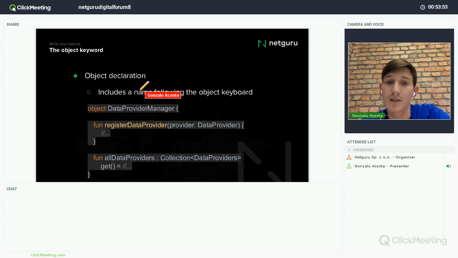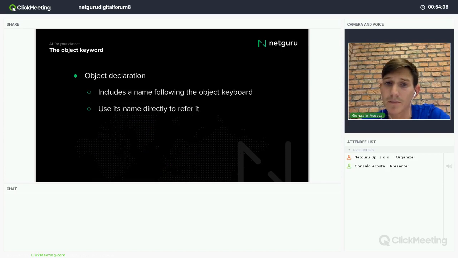For example, I have here object declarations that can be used for singletons. So I write the object keyword and then the name of the class and all the functions. And this can be used as a singleton. It's that simple.